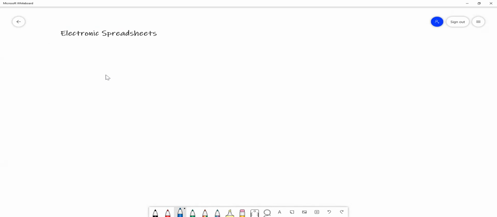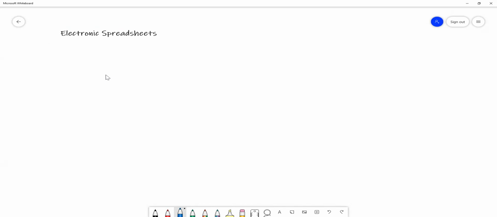Now, spreadsheets are very beautiful and very useful software, especially when you would like to perform calculations. In this module, we are going to look at how electronic spreadsheet software could be used to perform various calculations for our day-to-day records.